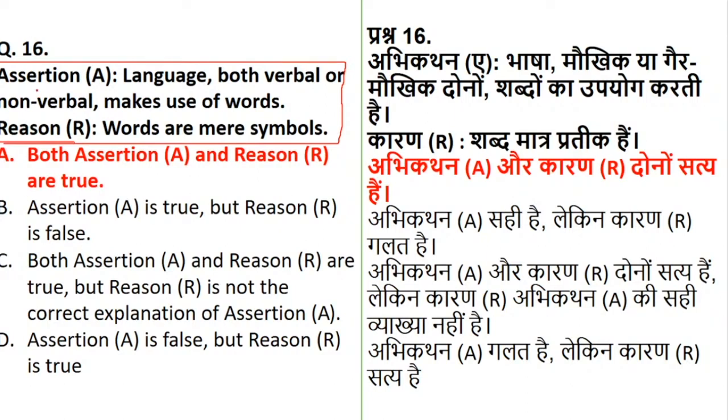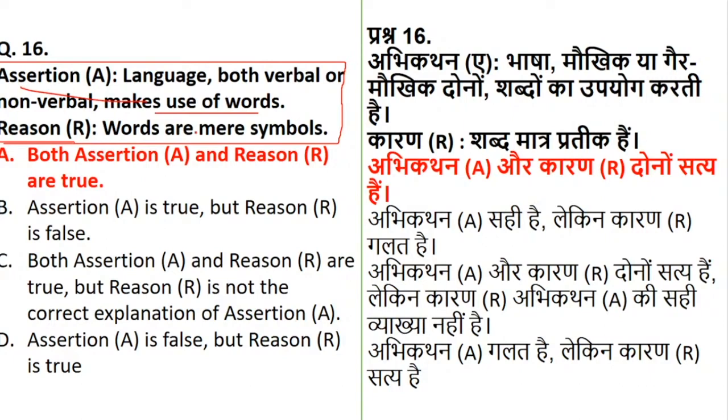The assertion is that language, both verbal and non-verbal, makes use of words, and they are saying that words are symbols. When I say words are symbols, or symbolic, it means that you are expressing or trying to bring out the mood and emotions with the help of symbols which a receiver will understand.